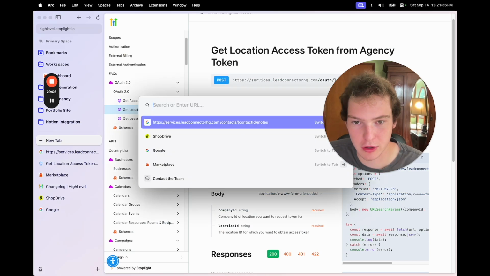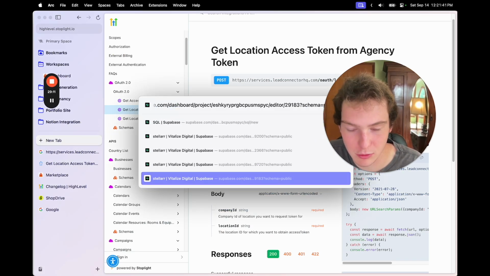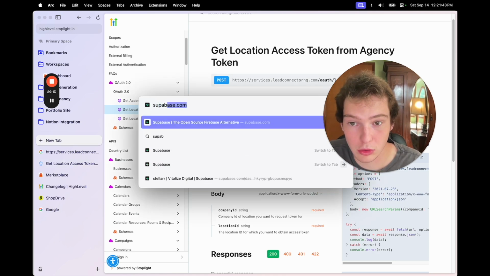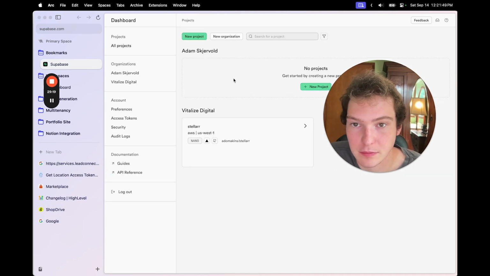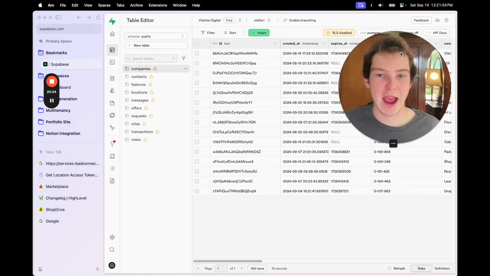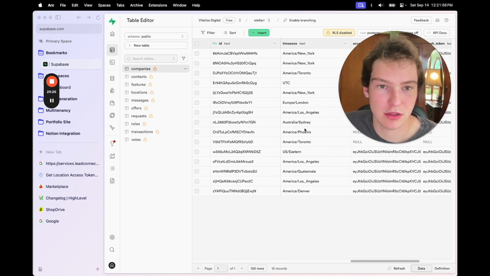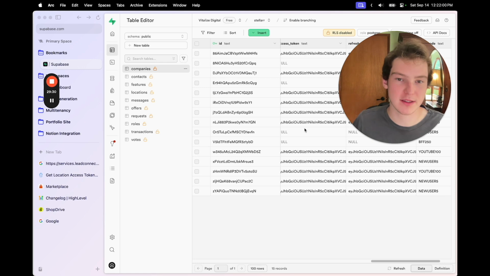And I'm going to show you, just so you can see what this should look like when you're done. Dude, typing is hard. Okay. So I'll just show you this. And essentially what we have is, not to dox these guys, but we have access tokens for all the companies.